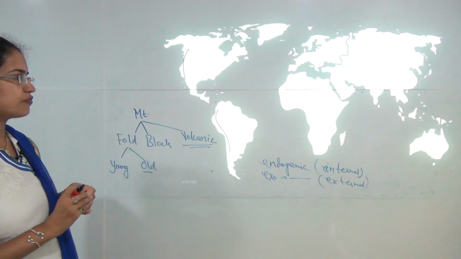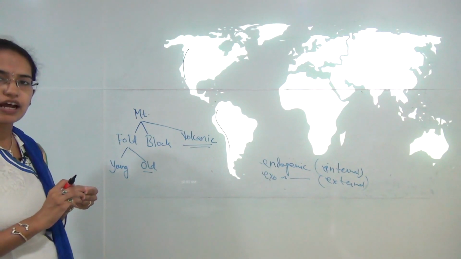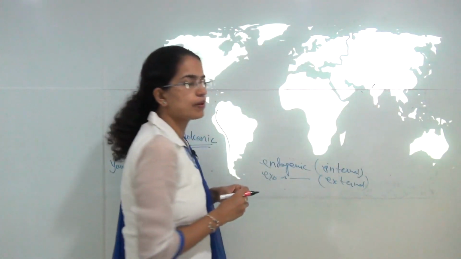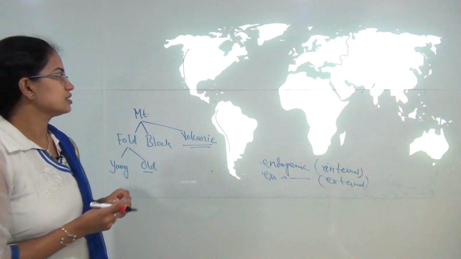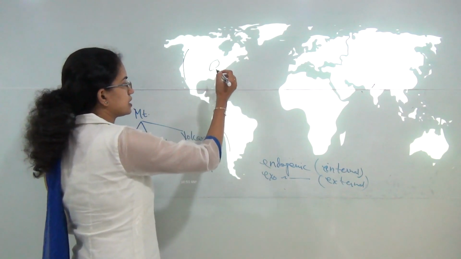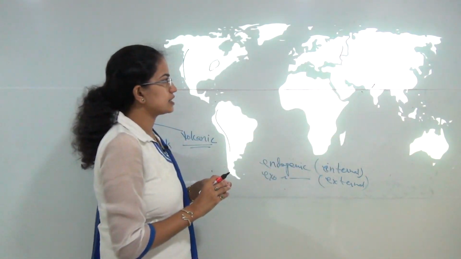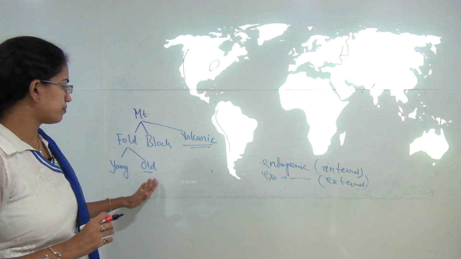When I talk about old fold mountains, a most common example that you might have heard is of Aravallis in Rajasthan. So you have Aravalli mountain ranges. Then you have Appalachians and Urals. So you have the Appalachian landmass here. You have Urals in Europe. So all these are old fold mountains.